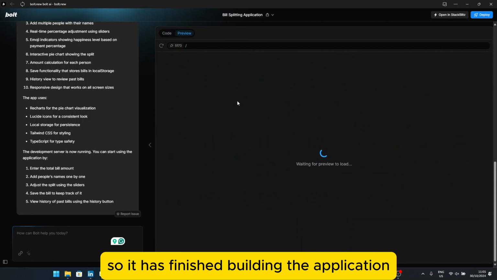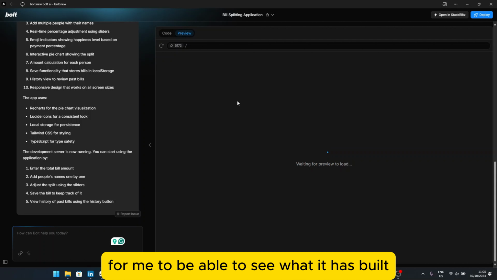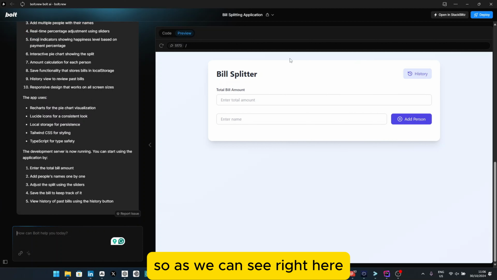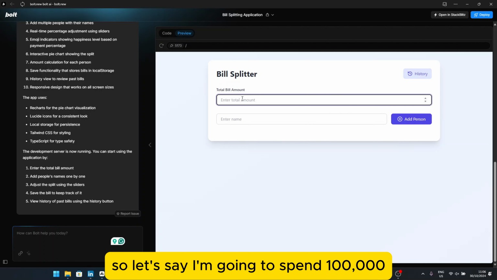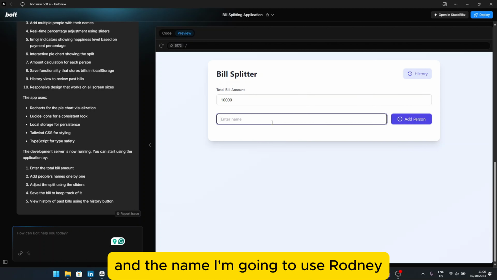So it has finished building the application, and now it's going to load it in the view for me to be able to see what it has built. As we can see right here, it has created the application and called it Bill Splitter. Let's say I'm going to spend 100,000, and the name I'm going to use is Rodney.